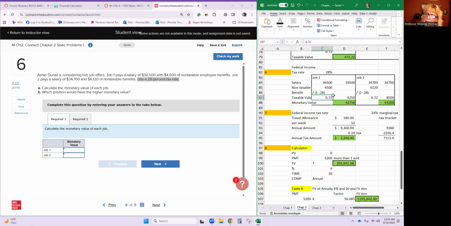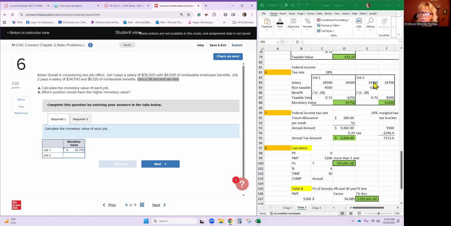We're going to divide 4,500 by 0.72, and we get a taxable value of 6,250. Then we're going to add the salary plus the taxable value of the benefit to get the monetary value. So the monetary value is 42,750.